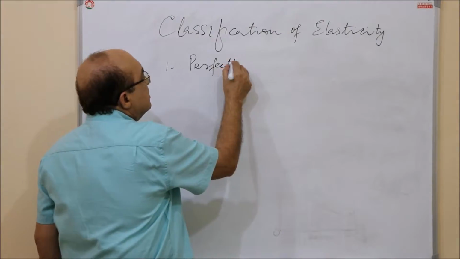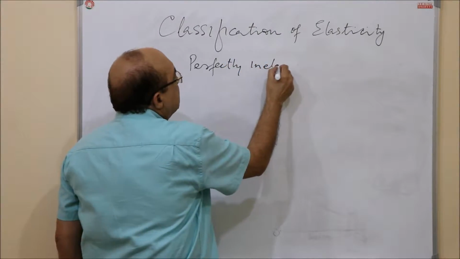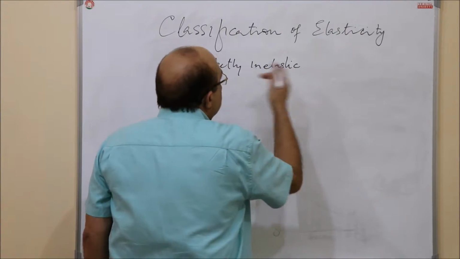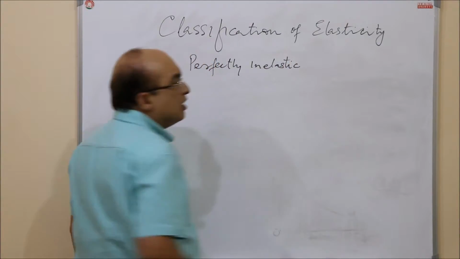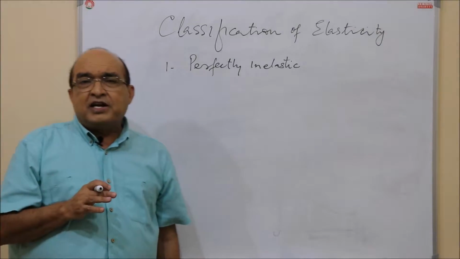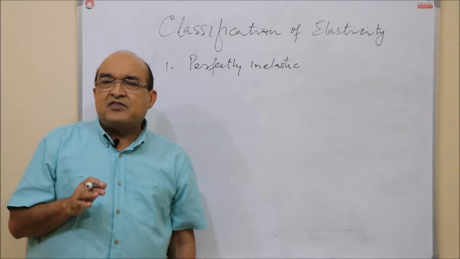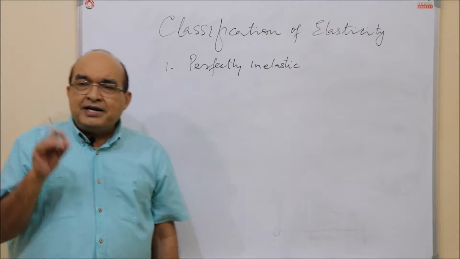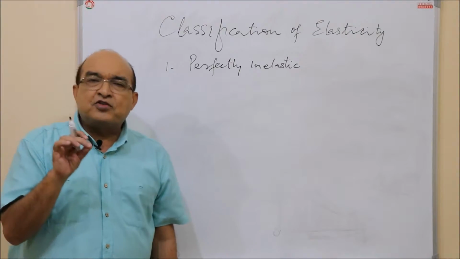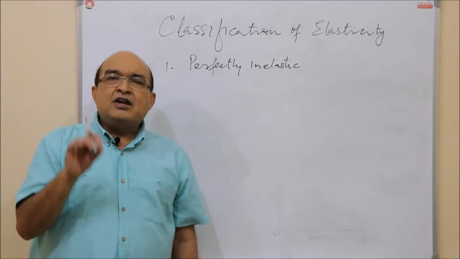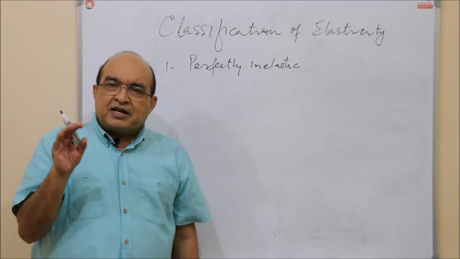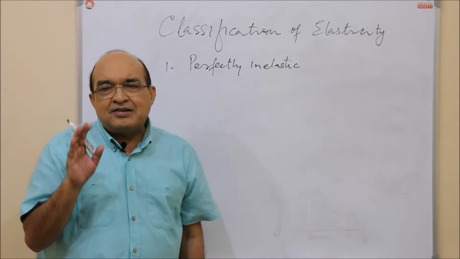Perfectly inelastic. Demand of a commodity can be put into one of these categories. Perfectly inelastic demand is that one where quantity demanded of a commodity does not at all change in response to a price change. That means whatever change is there in the price, quantity demanded will remain same.